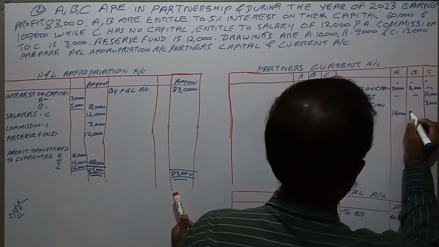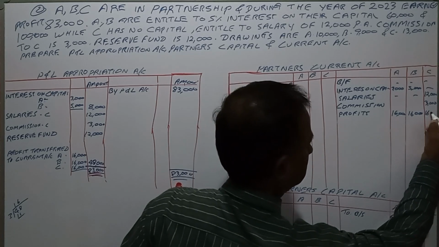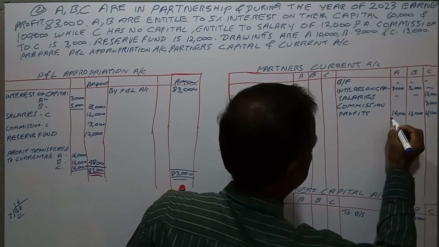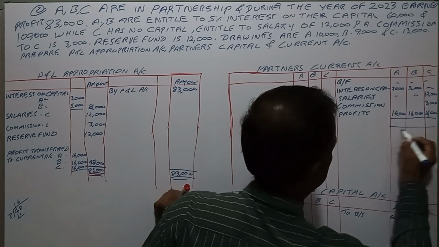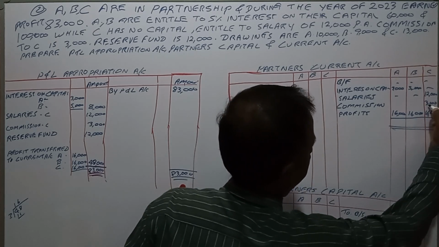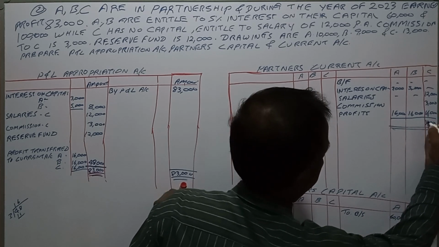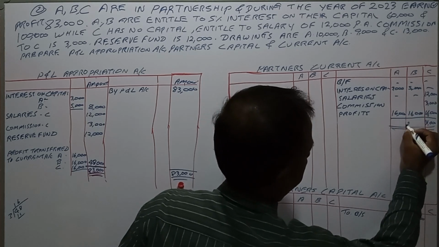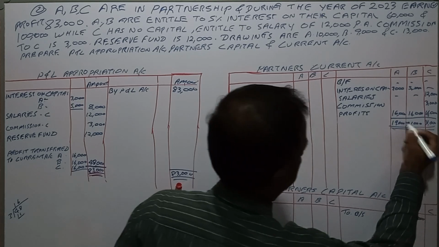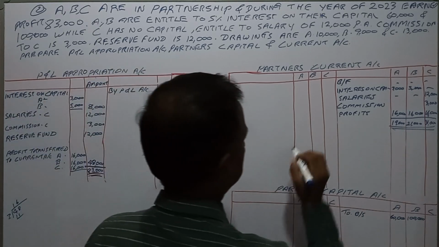What is the balance? Here 19,000, here 21,000 and here 31,000.